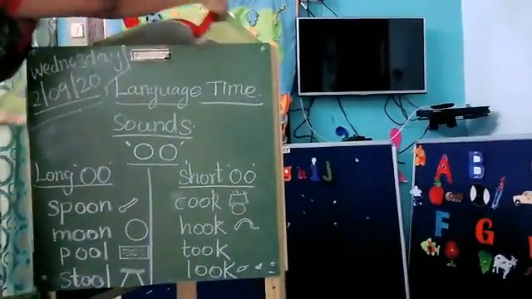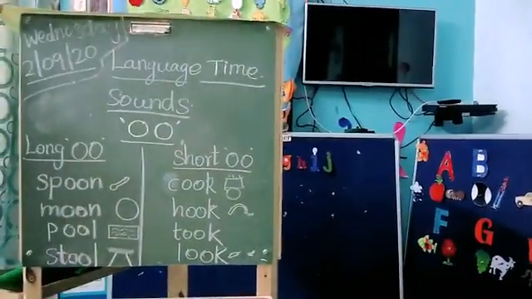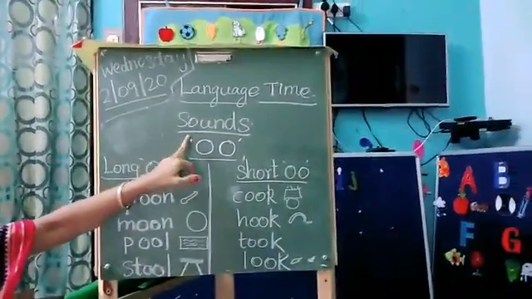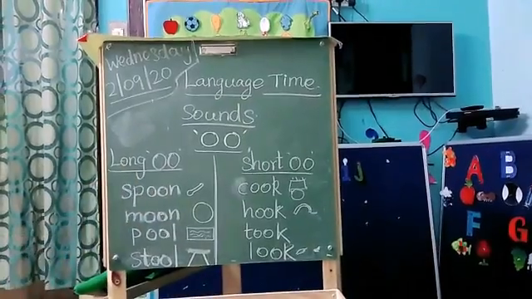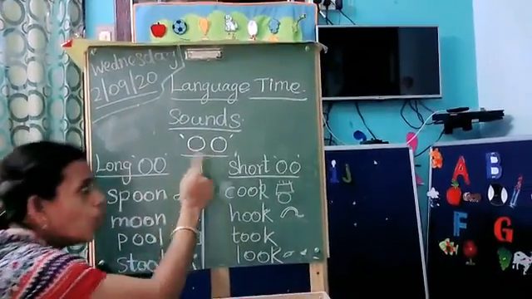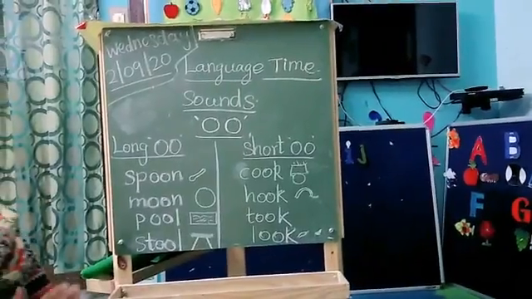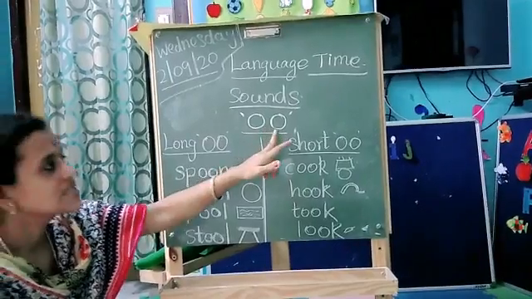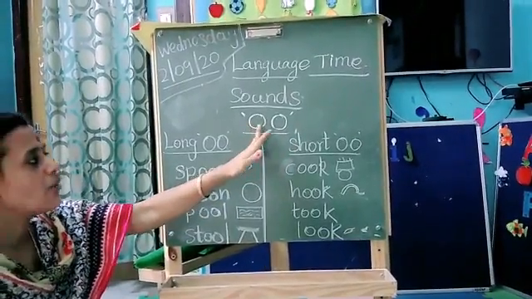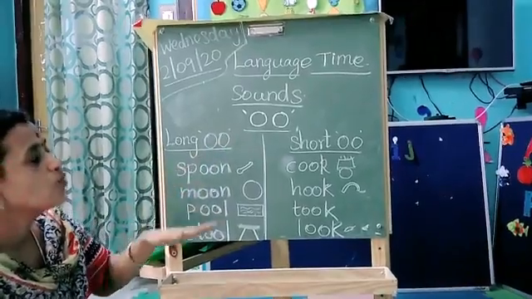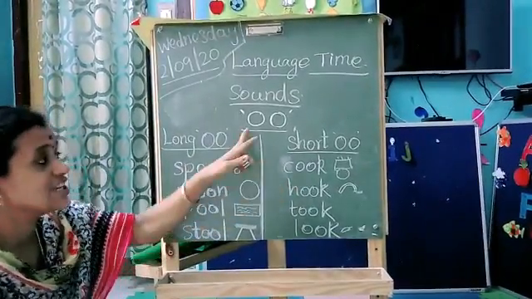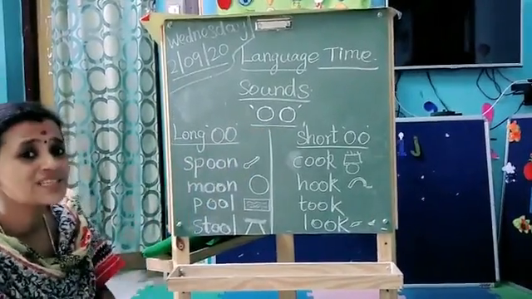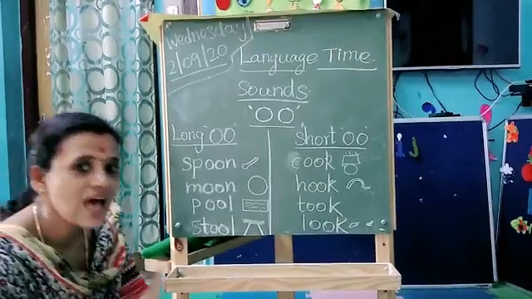In the language, we are going to see the sounds. So, what sound are we going to see? The double O sound we are going to see now. See, this double O makes sound according to its place. It gives 2 different sounds. The double O makes 2 different sounds.